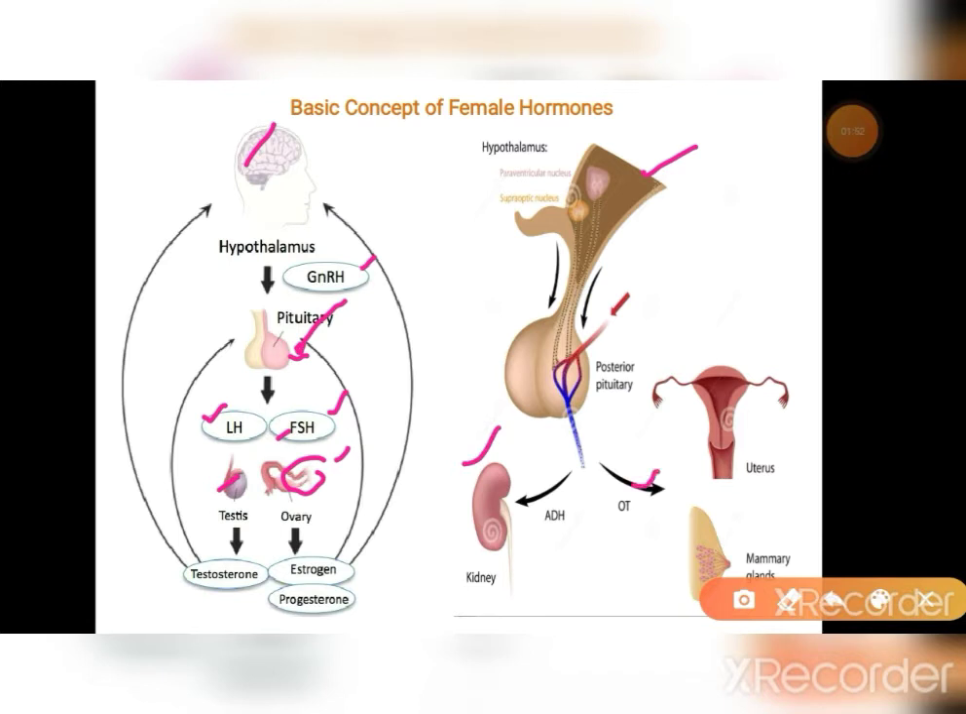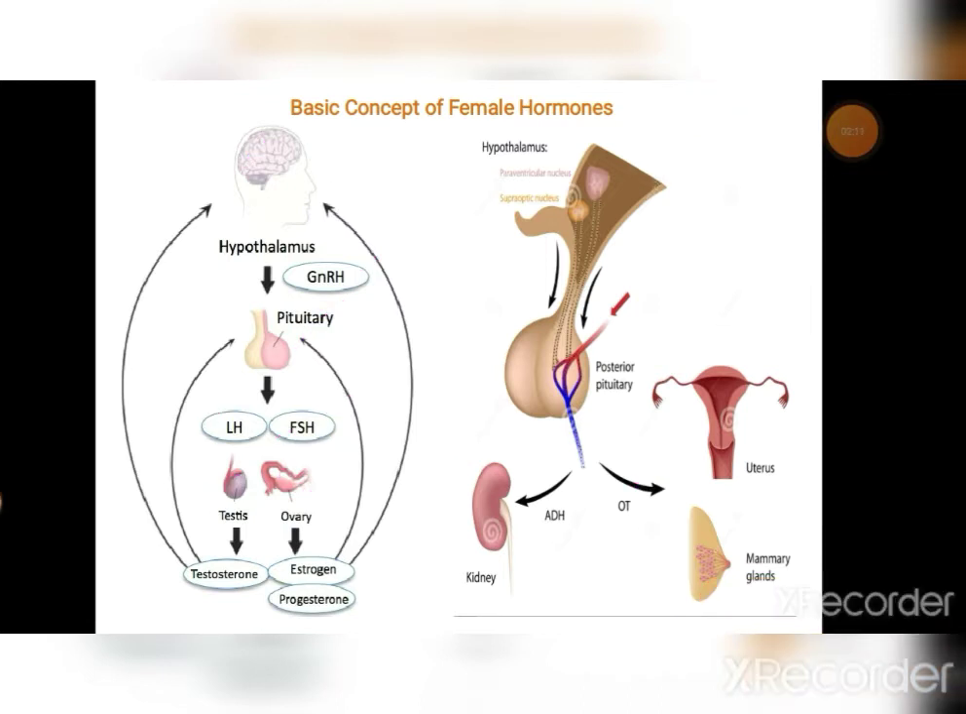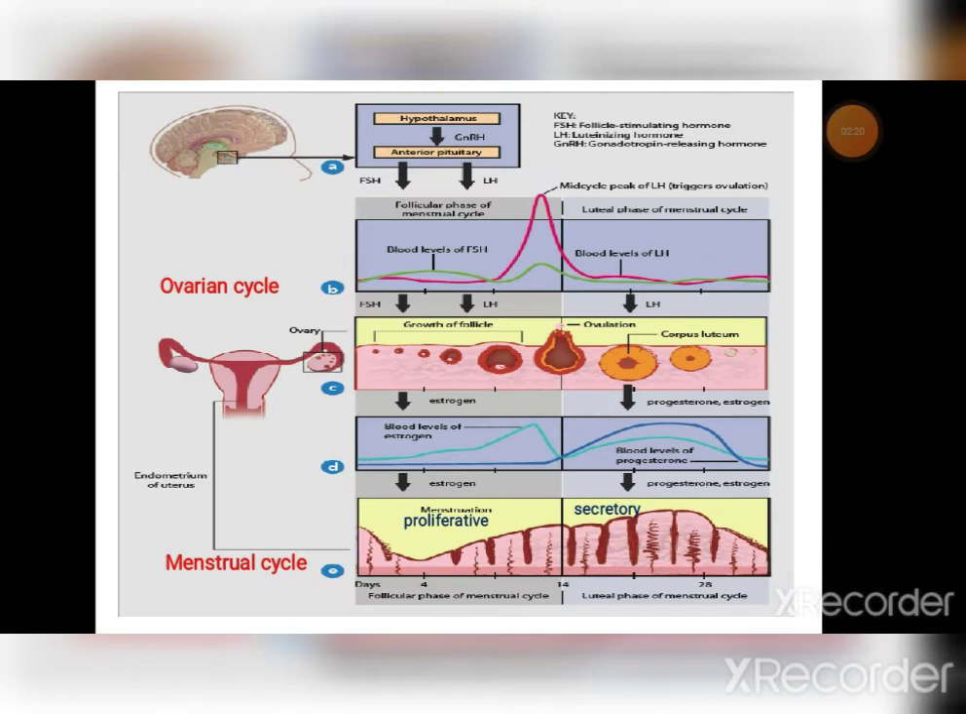ADH doesn't play any role in the female reproductive system, but oxytocin plays a crucial role in the female reproductive system and also in pregnancy, especially at the time of parturition. Oxytocin is also called the love hormone or cuddle hormone because it is released when people snuggle up or bond socially. Okay, so next come to the female monthly sexual cycle.